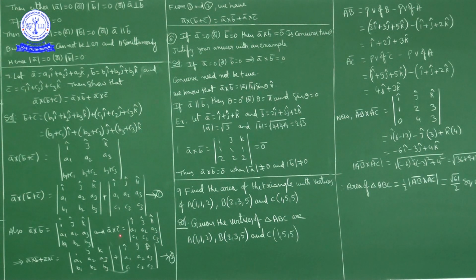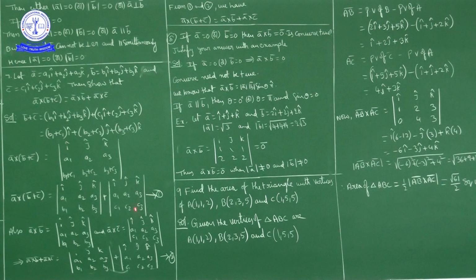If we add these two, we have a bar cross b bar plus a bar cross c bar equal to the determinant of i cap, j cap, k cap, a1, a2, a3, b1, b2, b3 plus the determinant of i cap, j cap, k cap, a1, a2, a3, c1, c2, c3. Now this is 2. Okay, mark this one as 2.